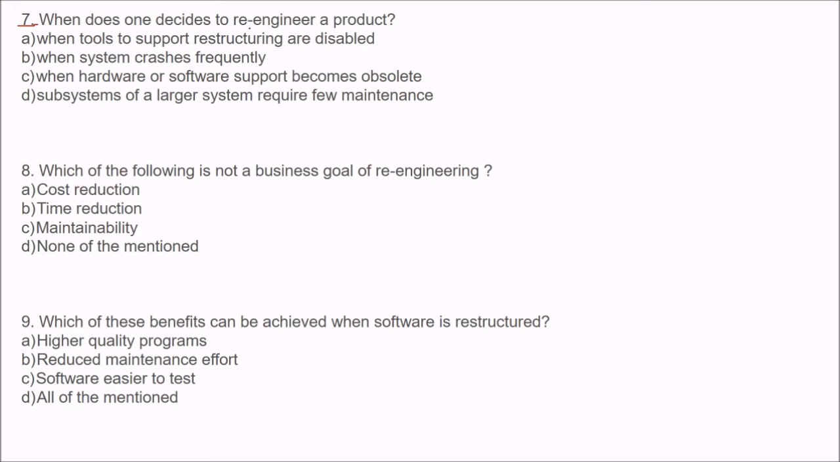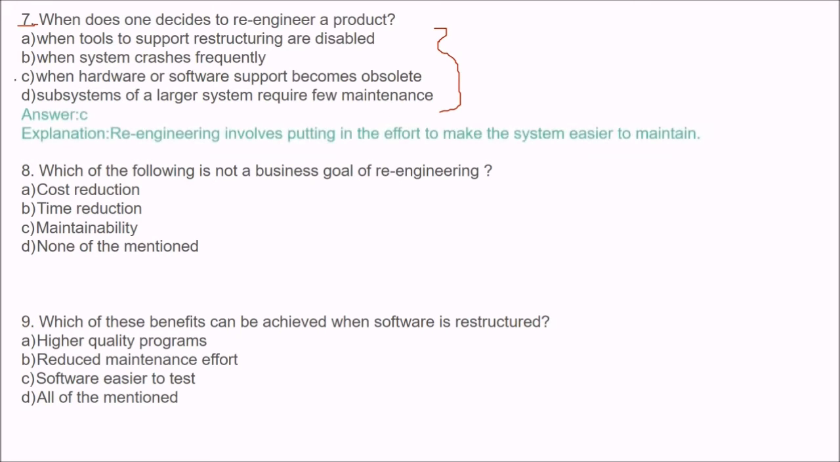When does one decide to re-engineer a product? These are options for you. The answer is when hardware and software support becomes obsolete. You need to re-engineer the product. Re-engineering involves putting in the effort to make the system easier to maintain. Subsystem of a larger system requiring few maintenance, no. When the system crashes frequently, you may require it, but for that you need to check for some error. When tools to support restructuring are disabled, no, this is not true. So we go with C.